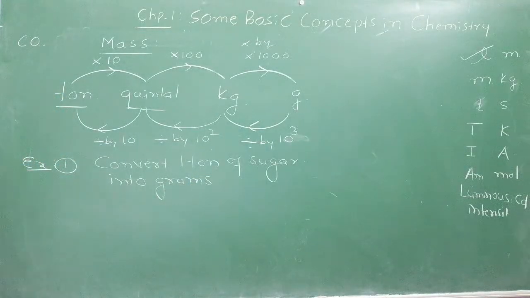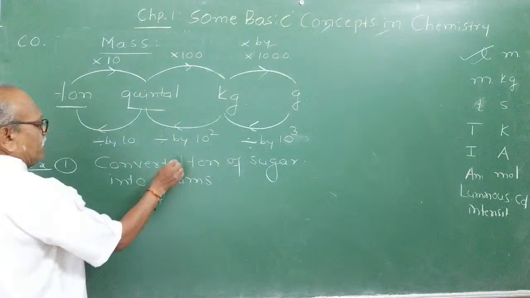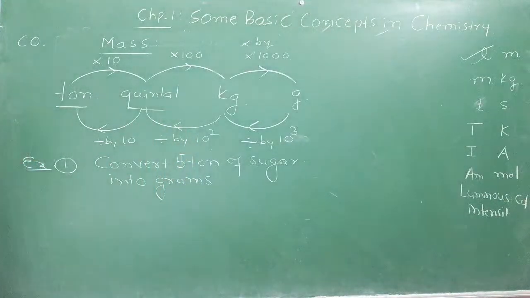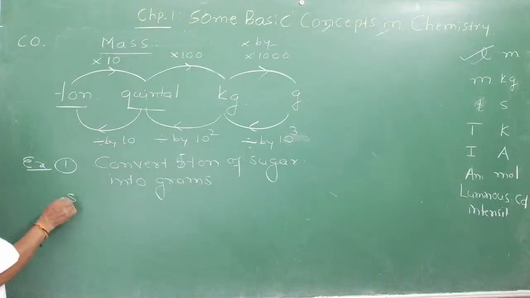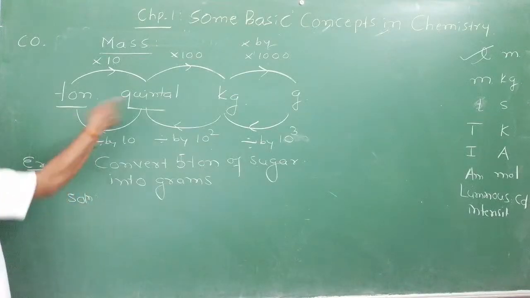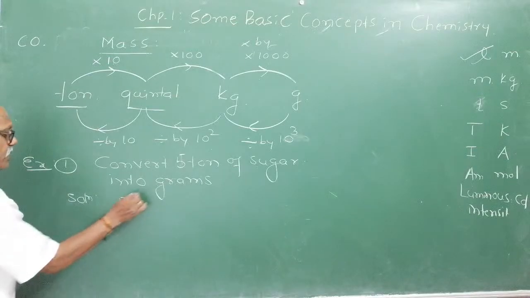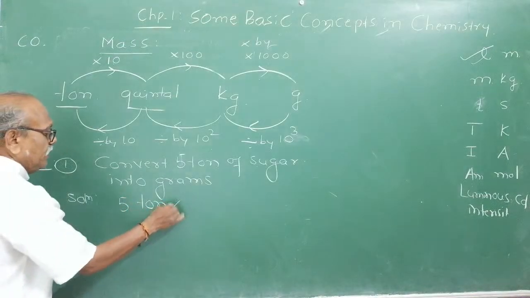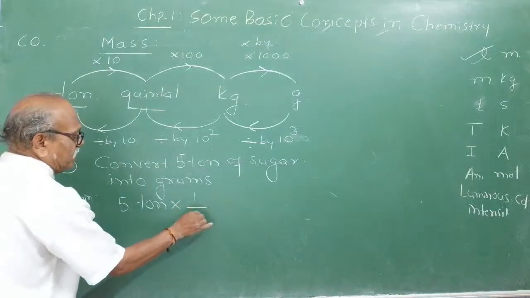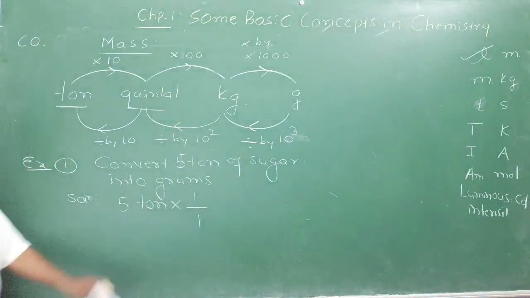1 ton of sugar, or you can take 5 ton of sugar into grams. First of all, unit factor method I will teach you. Use this conversion diagram, that will help you a lot. You write first of all 5 ton into unit factor method, means the 1 by 1 concept.